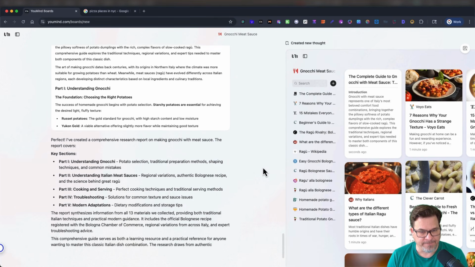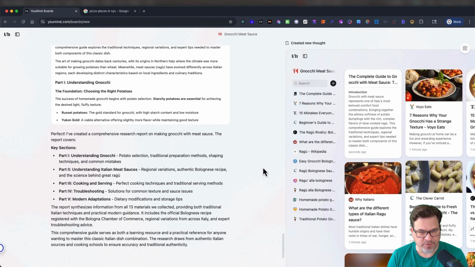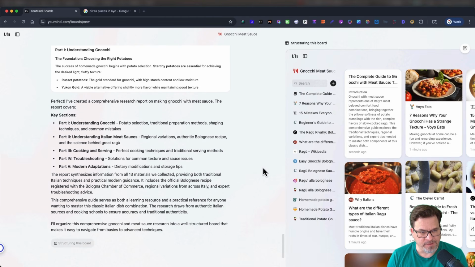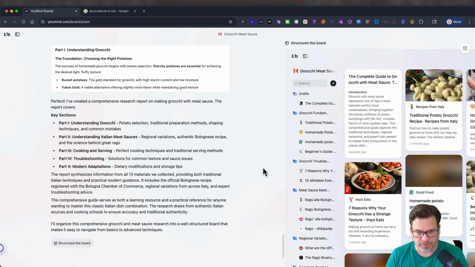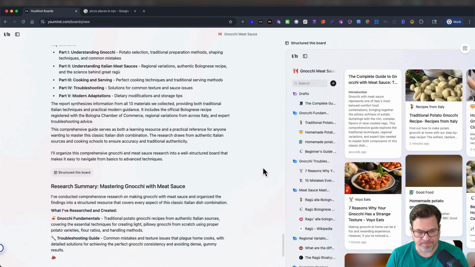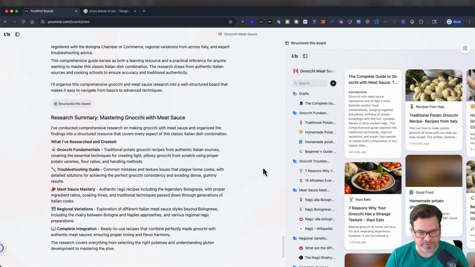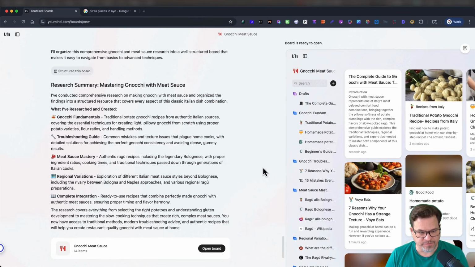Now it's creating a research report. Gives you the key sections. And now it's structuring the board. Takes a little bit of time, but it's well worth the wait. Gives you the research summary, fundamentals, and there's that. Then click Open Board.